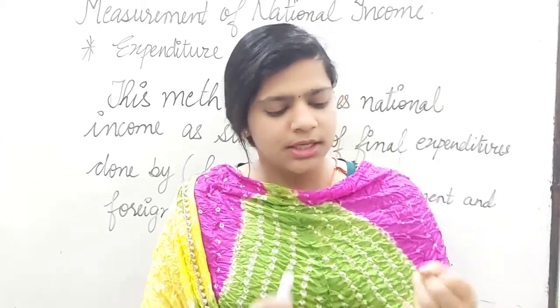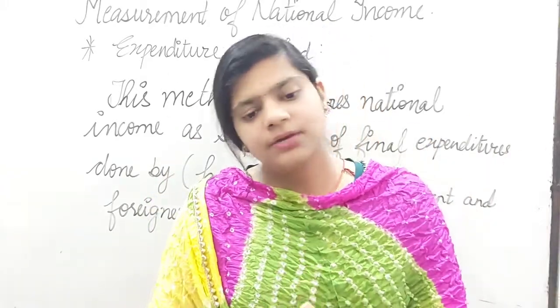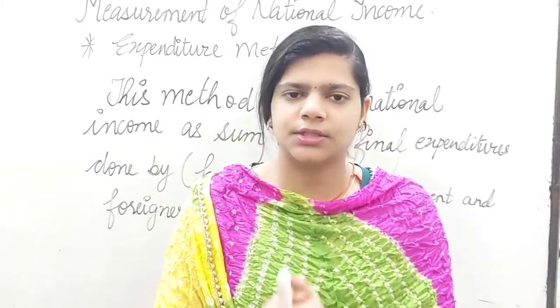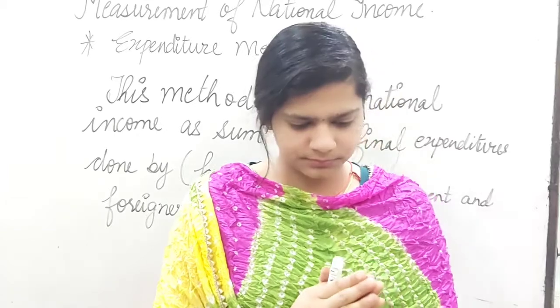Clear? When you talk about the 3-sector model, there is interference of government. Clear? And when we talk about the 4-sector economy, then there will be interference of foreigners as well.